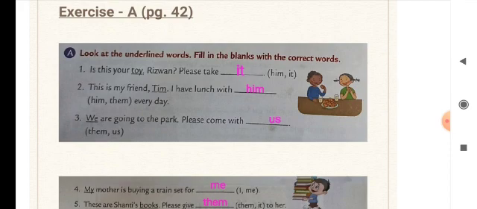Number 3, we are going to the park. Please come with. For us, for we, here we are using it at the end. So for "we," what will come? Us. So now this is a perfect example for you to understand the difference between we and us. See, "we" here is used in the beginning because it's a subject, and in the next sentence it is used at the end. Please come with us, because it's the object pronoun here.